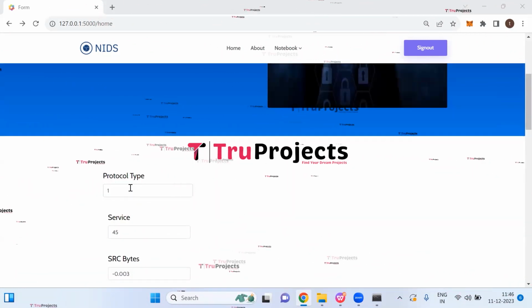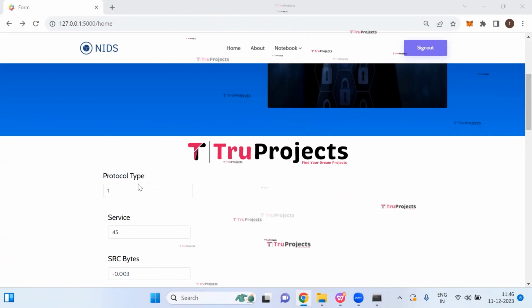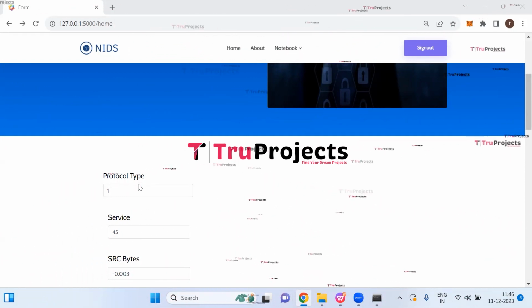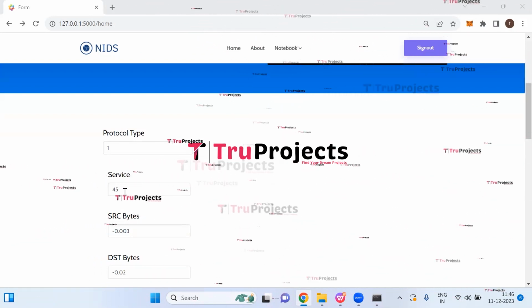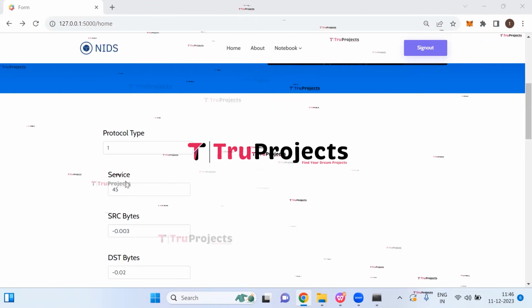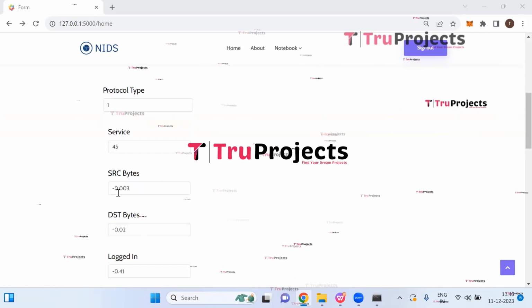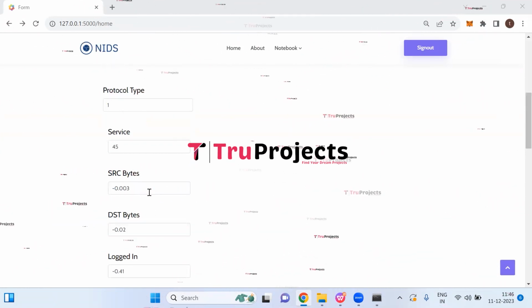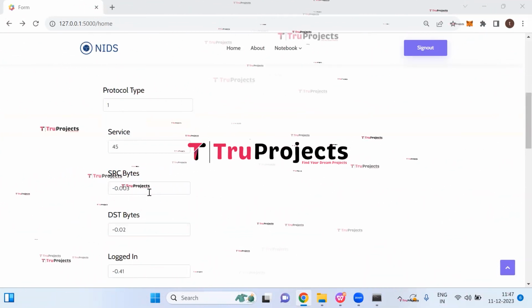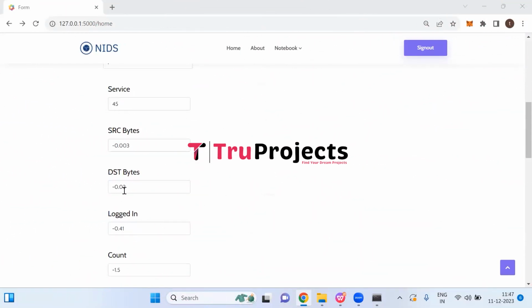Protocol type is 1. Protocol type indicates the communication protocol used, for example TCP, UDP, ICMP within network connections. Service is 45. Service specifies the service or application being accessed or utilized in the network communication. SRC bytes is minus 0.003. It represents the number of bytes sent from the source originating host. DST bytes is minus 0.02, reflects the number of bytes sent to the destination host.